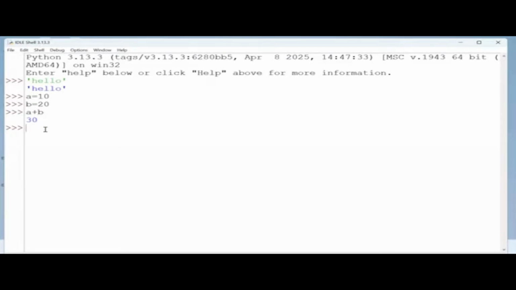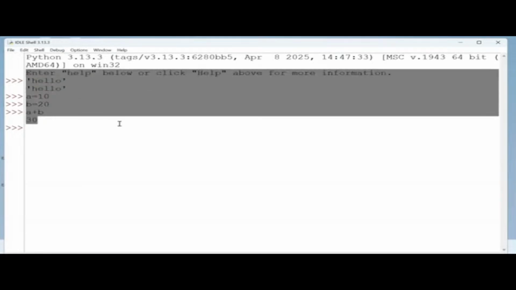Do you want to proceed to write Python programs with this interactive window? You can continue. Just interact with this window by typing your code and pressing enter. Then you will be able to see the output result clearly. So this is the Python shell, or we can also call it the interactive shell.